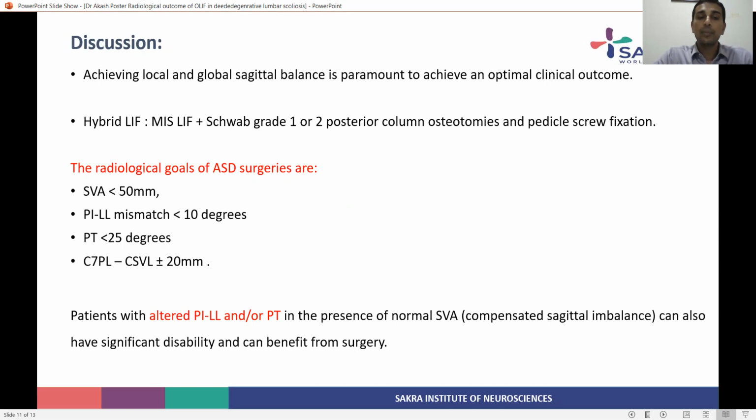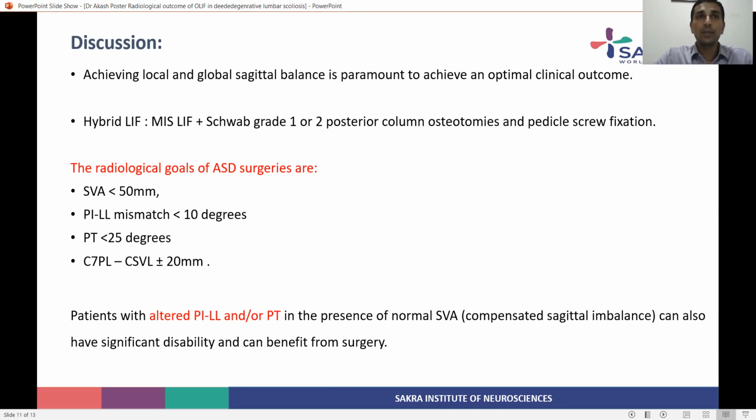Patients with altered PI minus LL, the difference between pelvic incidence and lumbar lordosis, or pelvic tilt in the presence of normal SVA, like a balanced spine which is compensated, can also have significant disability and can benefit from surgery alone.